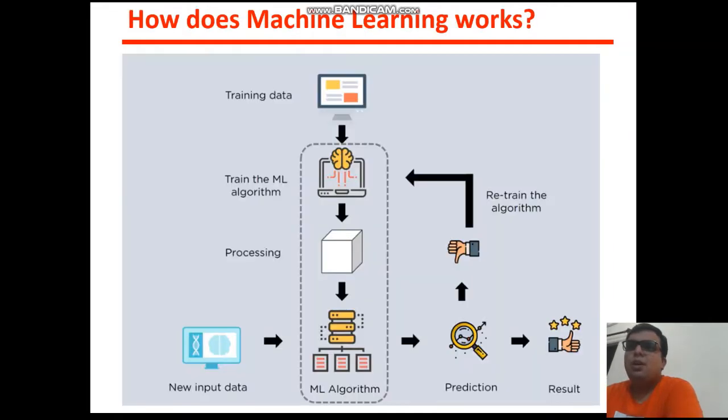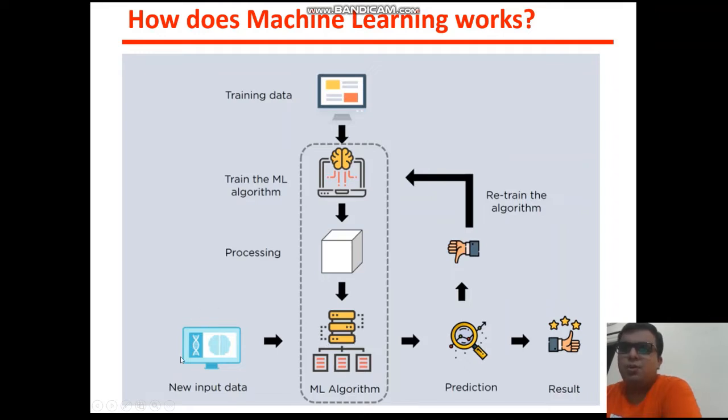Okay, so how does machine learning work? This is also a very good slide to see how machine learning works in day-to-day life. You have training data, you give that data to the machine learning model, then your algorithm processes it and creates a machine learning model.